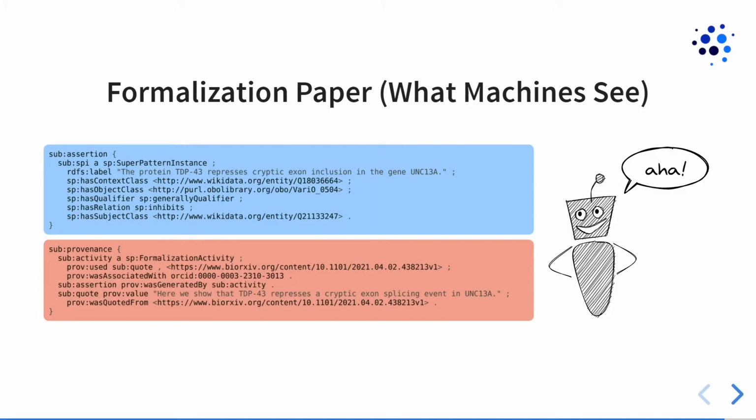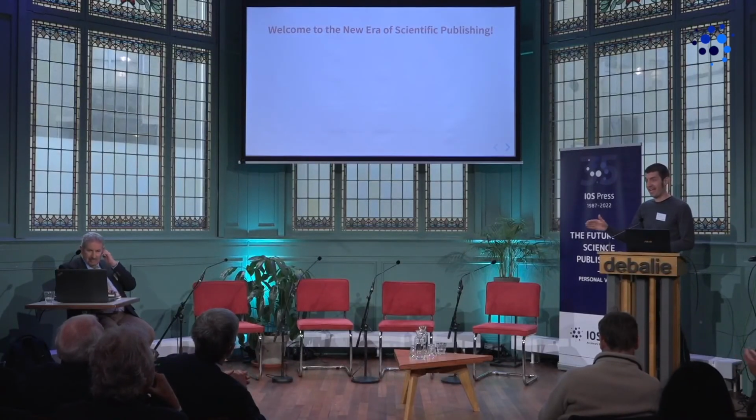So what we've done is we have this special issue where all these papers are published in such a way that we can directly, trivially get to this. So we don't need text mining. Or a different way to put it, text mining is trivial. It's just about downloading a file. And this is then at 100% F-score. So that's what we have done. And I believe with that, I would again like to welcome you to this new era of scientific publishing that I think we've entered in a bit.